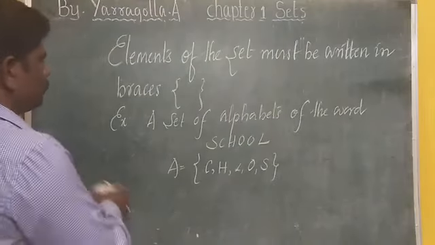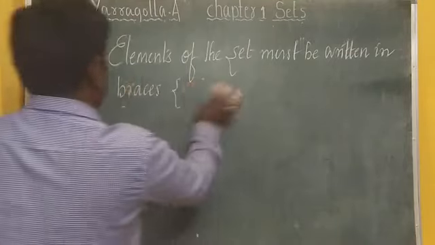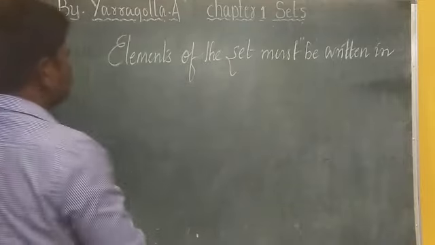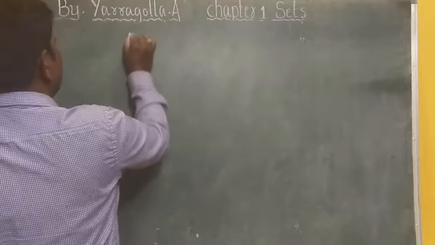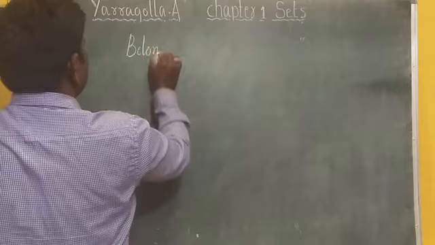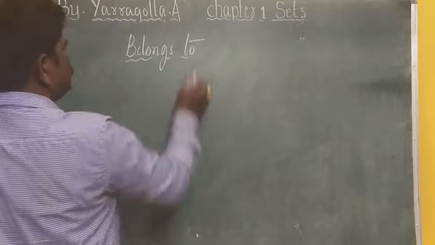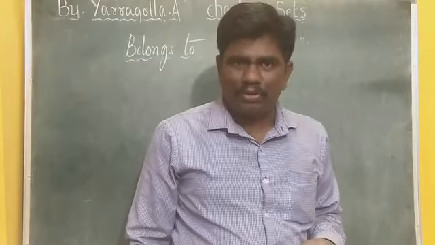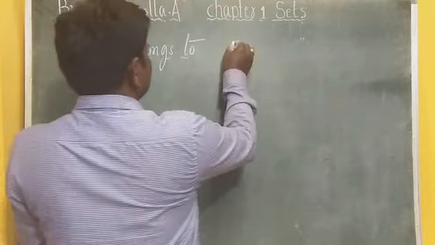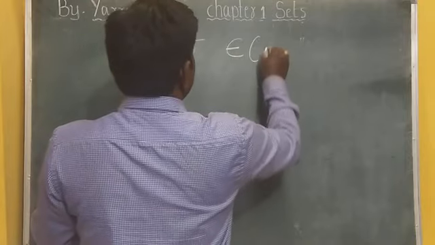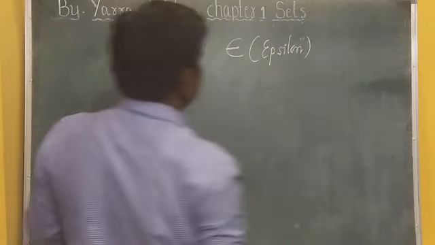And the next thing is, if you want to write that an element belongs to the set, there is one symbol that you need to use, very important in set theory. This symbol is called epsilon.